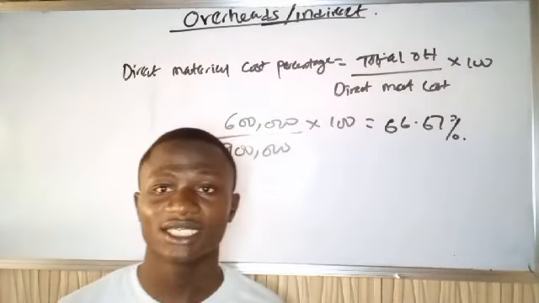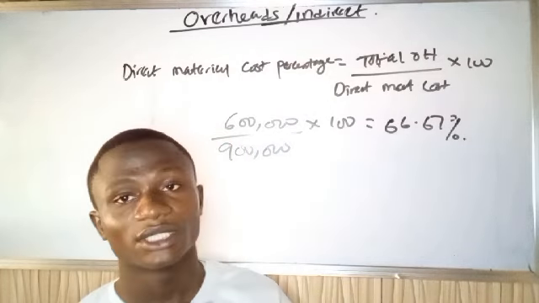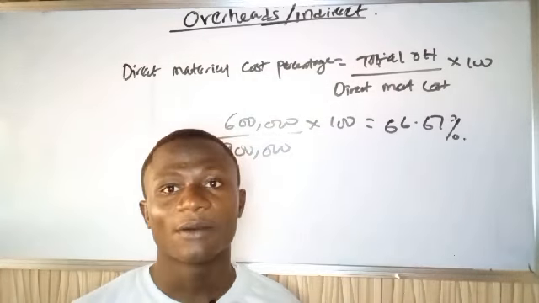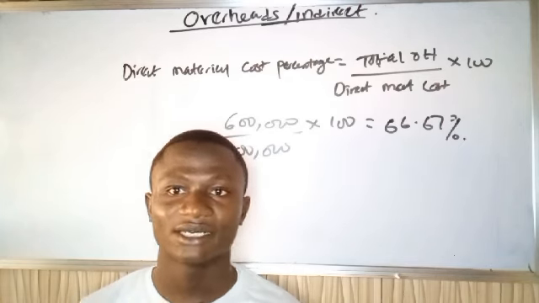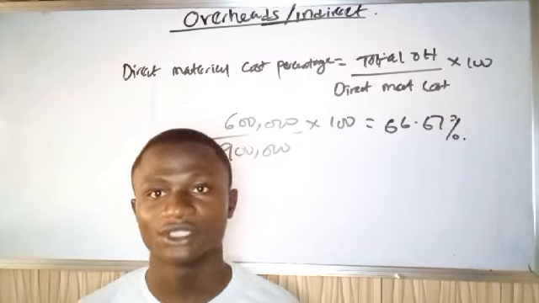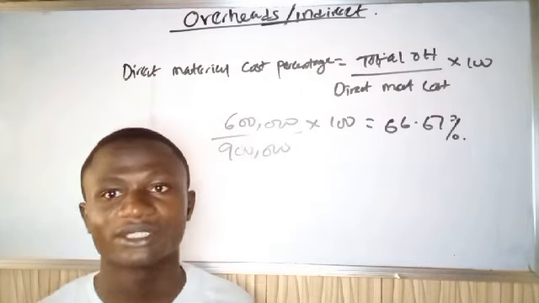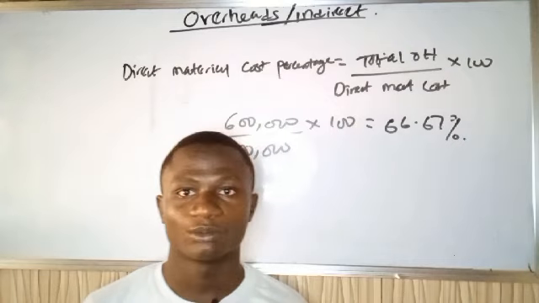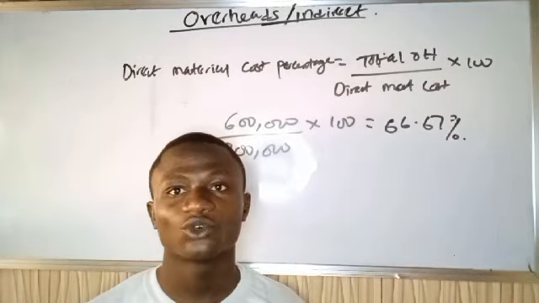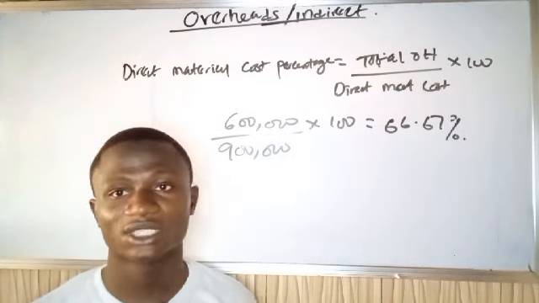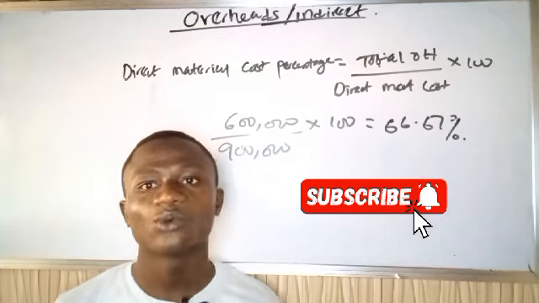I already told you guys earlier that the most important three are overhead absorption rate per unit produced, overhead absorption rate per direct labor hour, and overhead absorption rate per machine hour. These are the most important three that you need to know. It's a must, but majorly the unit produced. So this brings us to the end of overhead absorption, this first class. In our next video class, we'll be explaining the concept of under absorption and over absorption.